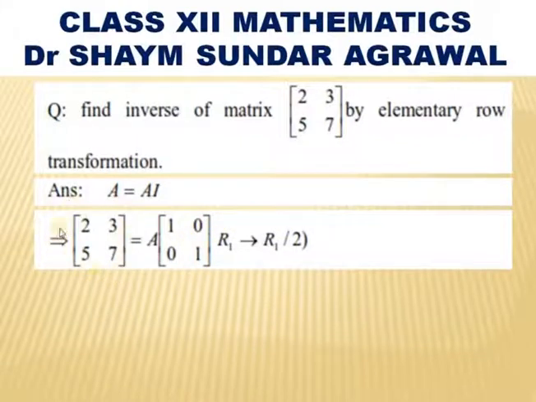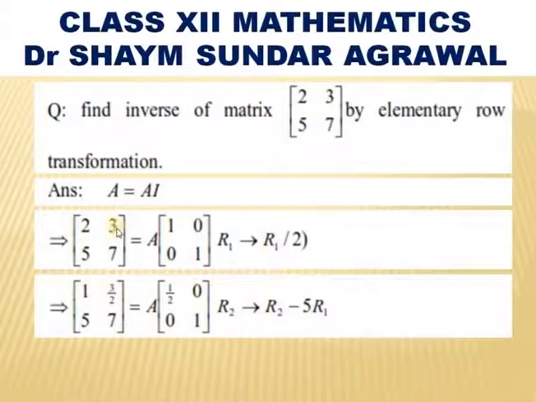Our main aim is to make this matrix 2, 3, 5, 7 as identity matrix by applying elementary row transformation. So, first element we have to make it 1. So, R1 replaced by R1 by 2. In both the sides we divide R1, first row, by 2. So, we will get 1, 3 by 2, 5, 7 equals A into 1 by 2, 0, 0, 1.